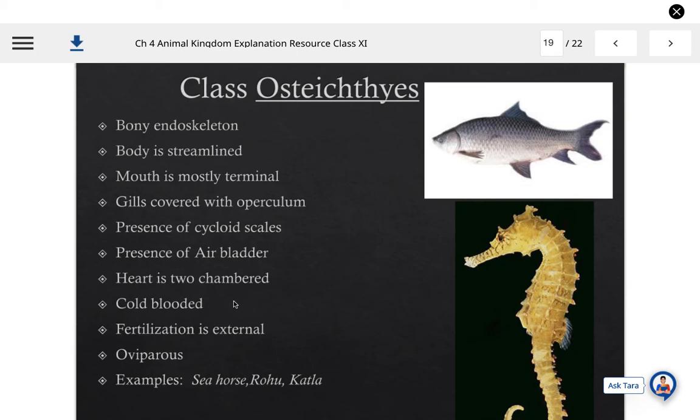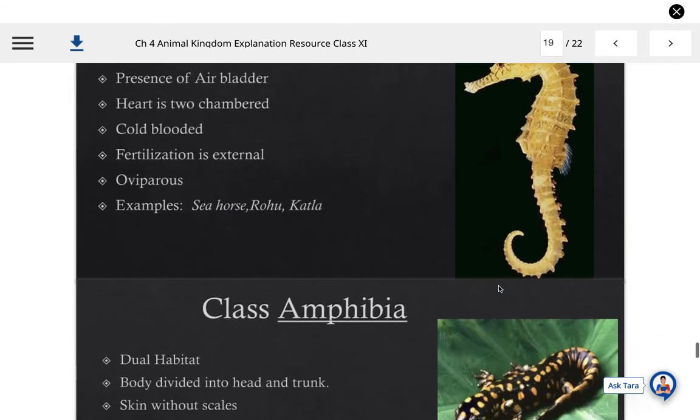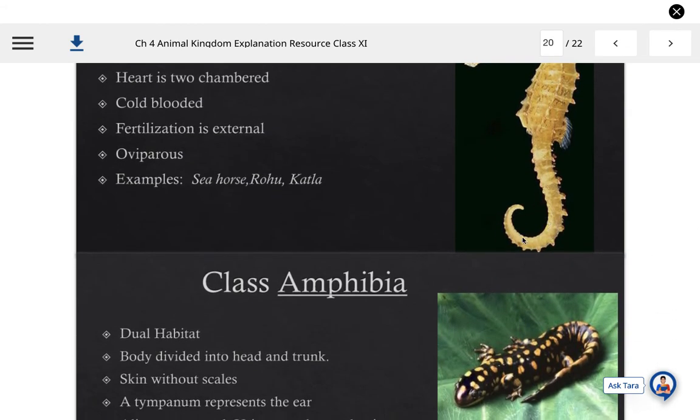They are oviparous, meaning laying eggs outside the body, and examples are seahorse, rohu, and katla. Rohu you can see here, and this is the fish known as seahorse due to its peculiar horse-like shape. And this tail is known as a prehensile tail, meaning a curved, hook-like tail is known as a prehensile tail.